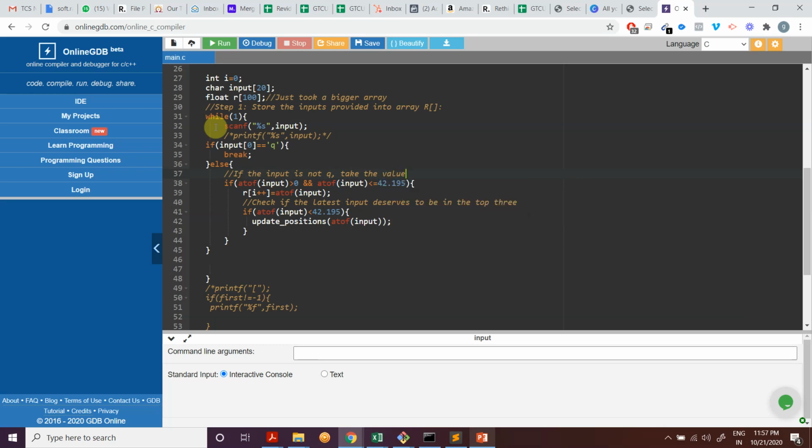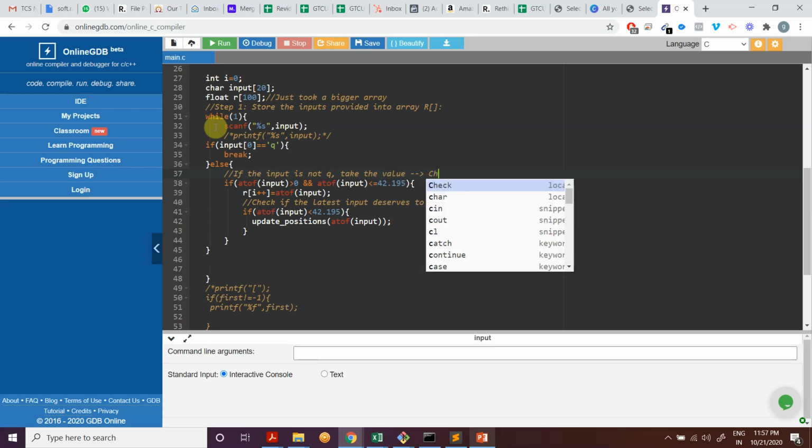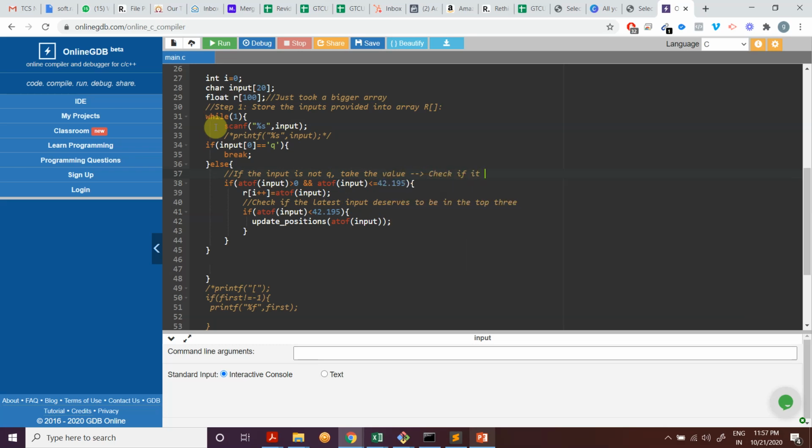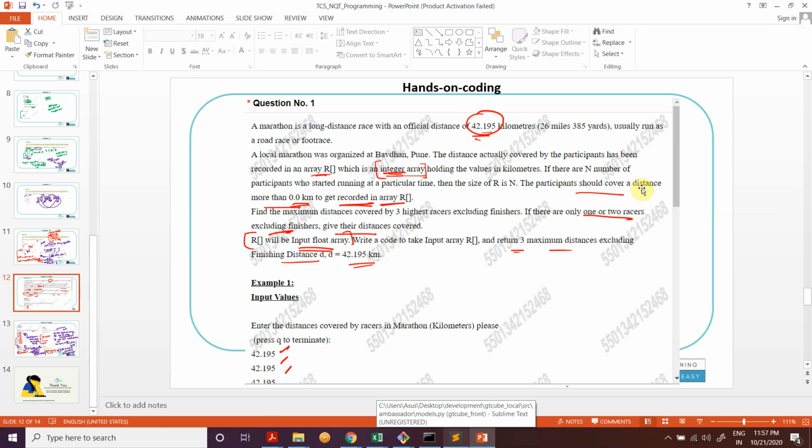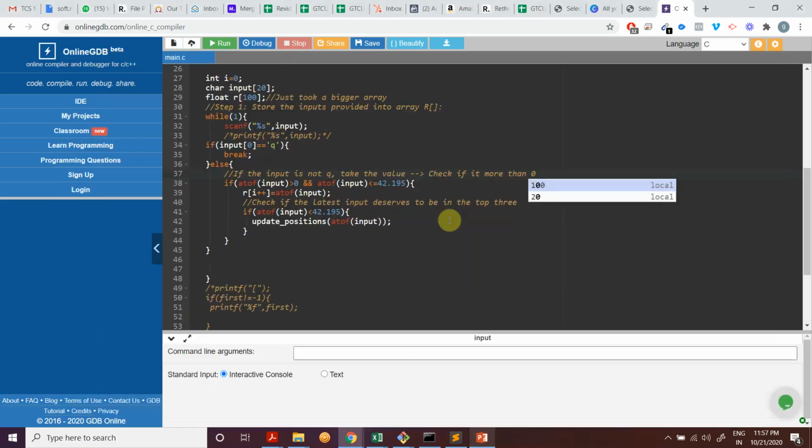Take the value, check if it is more than 0, because as they said, we only take the values which are more than 0. The participant should cover a distance more than 0.0 to get recorded in the array. So if it's a negative value, I am skipping it, right? I just want to make sure that maybe we have written it in such a way that we are also skipping values more than 42.195, but we can exclude this if you want.